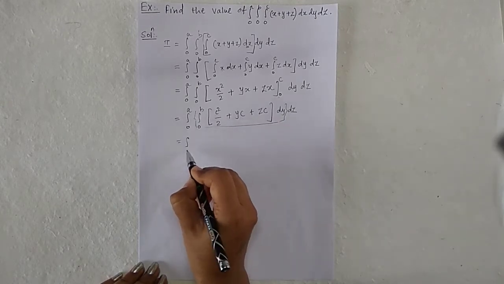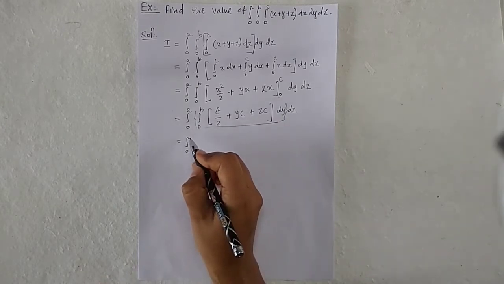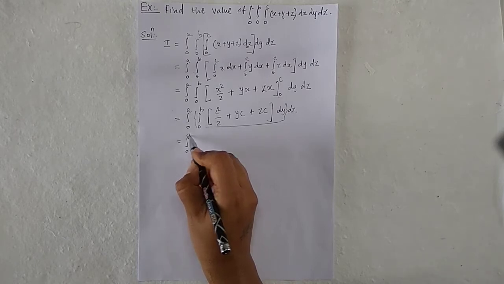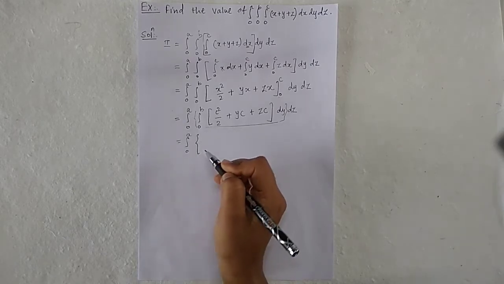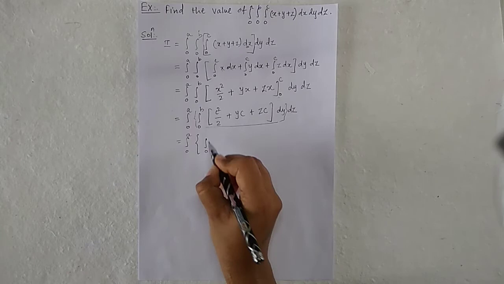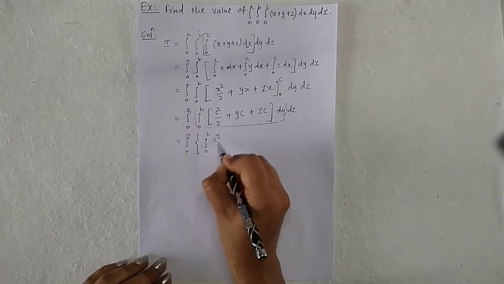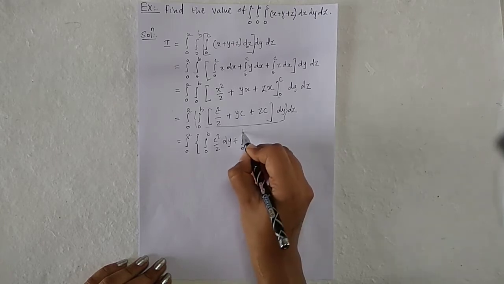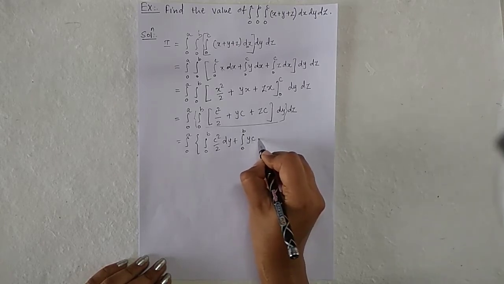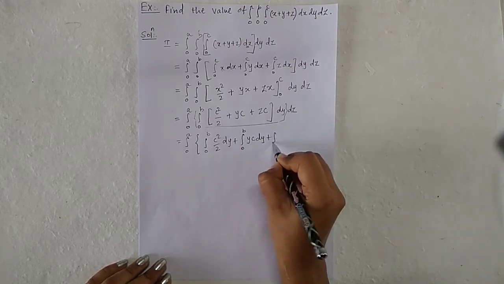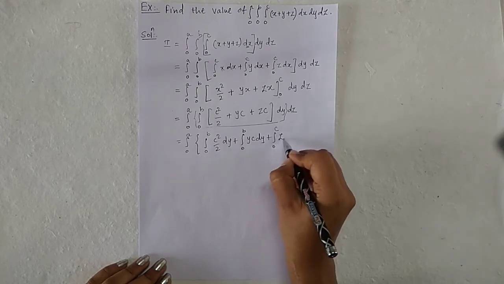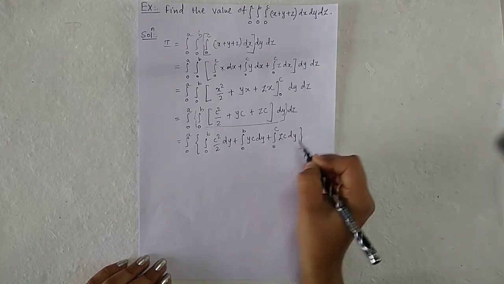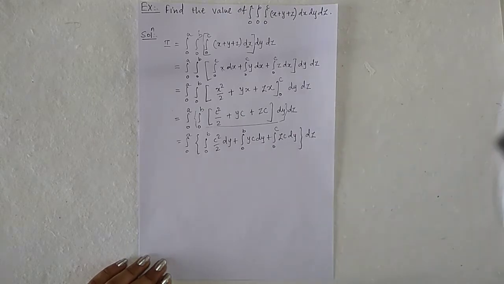Next we integrate this with respect to y. So it is the integration with limit 0 to a and the integration 0 to b of c square by 2 dy plus the integration 0 to b of y c dy plus the integration 0 to b of z c dy, and dz.